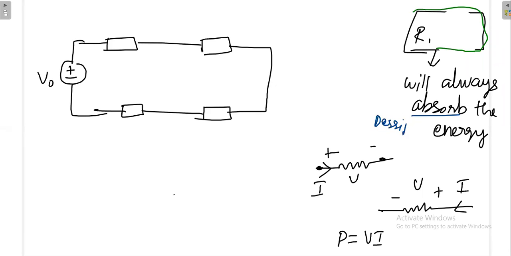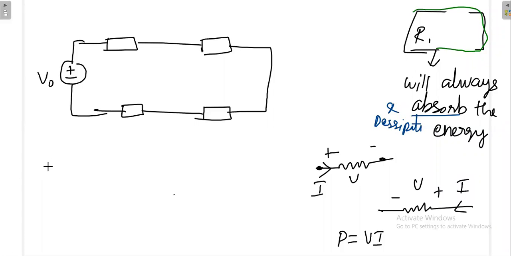I don't know what the spelling is. It will absorb and dissipate the energy. That energy is lost; you cannot recover it from the resistor. In the case of an inductor and capacitor, it is somewhat different because you can store the energy. It will absorb the energy and also give you the energy later. That is a different scenario. So R means it will always absorb the energy, whatever may be there.